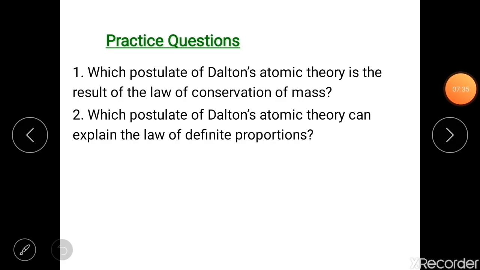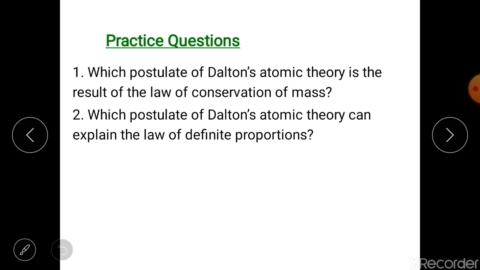Now practice time, students. First question is, which postulate of Dalton's atomic theory is the result of the law of conservation of mass? Now you know what the law of conservation of mass is. It says mass cannot be created nor destroyed in a chemical reaction. There are numerous ways to define the law of conservation of mass.